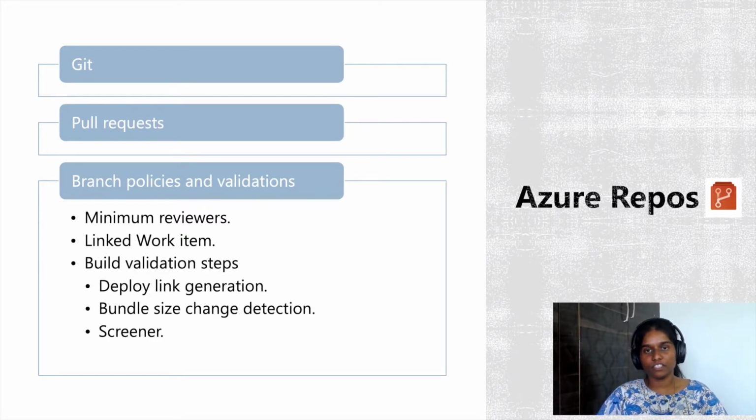The first one is deploy link generation. Generally, when we raise PRs, there are some changes which go through it, and if we want to validate the changes, the general practice is maybe you will be pulling the branch onto your local machine and doing your build process, whatever it is, and then verifying the change. Instead of that, we have automated this process, and we generate a few links called deploy links on our PRs, which will basically push the assets or artifacts from the build on your PR to Azure Blob Storage.